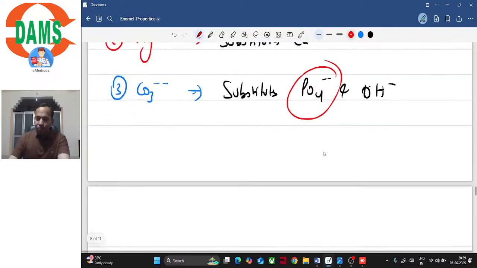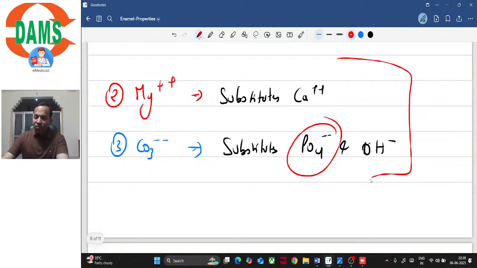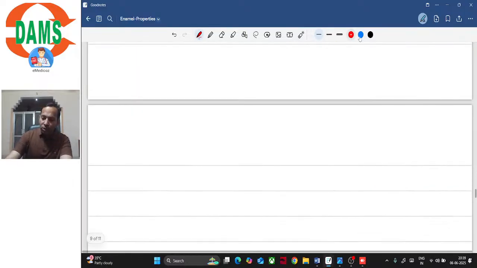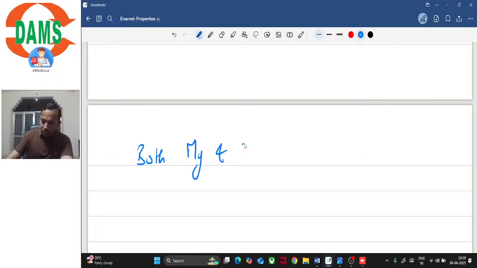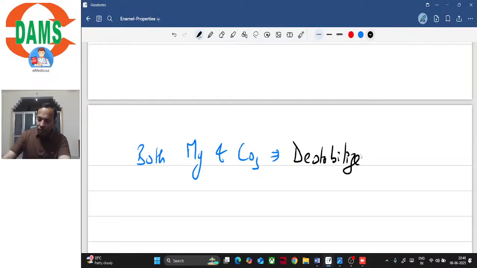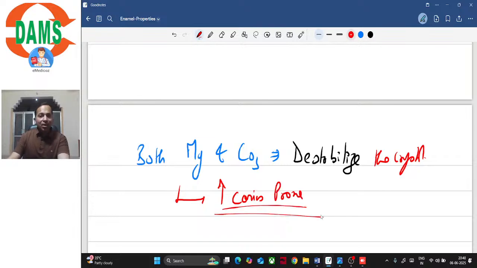So what happens is that both of these magnesium and carbonate ions will destabilize the crystal, isn't it? So basically the tooth becomes increased caries prone.